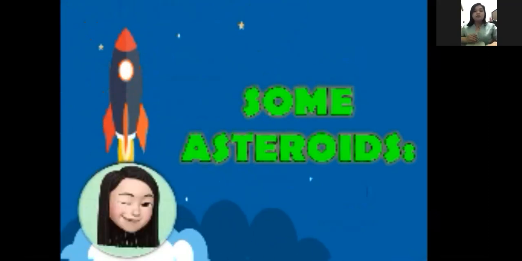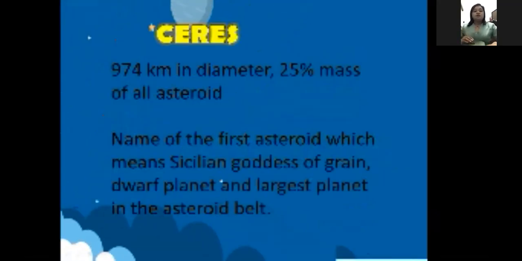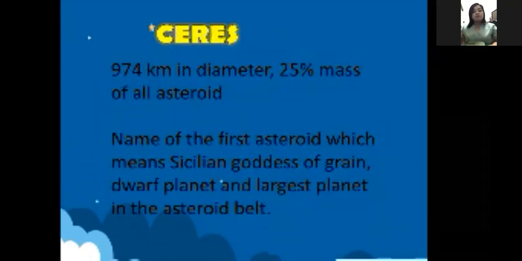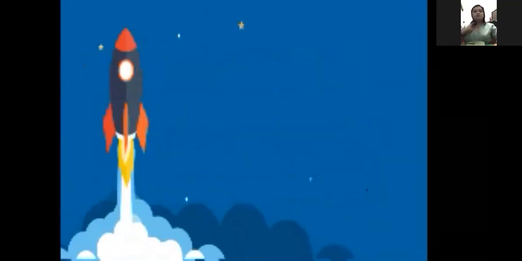These are the following asteroids. First is what we call Ceres. Can you say Ceres? It is 974 kilometers in diameter, 25% of the mass of all asteroids. It is the name of the first asteroid, which means Sicilian goddess of rain. It is also called the dwarf planet and the largest object in the asteroid belt. Again, what is the name of the first asteroid? Correct, it's Ceres. Very good.